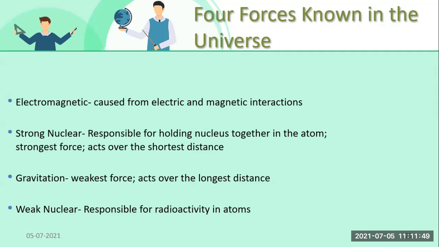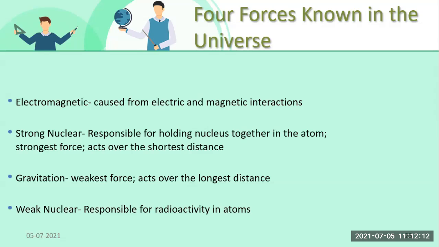Strongest force acts over the shortest distance. This is the strongest force, student, because the strongest force always acts over a short distance. And what is the very shortest distance? The nucleus in an atom, right? So holding the nucleus in an atom is done by strong nuclear force.